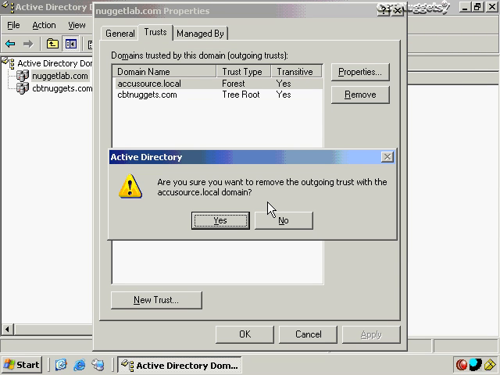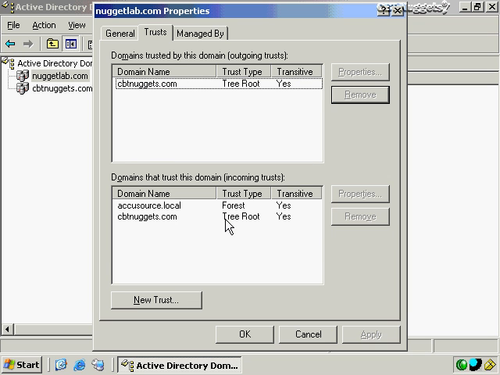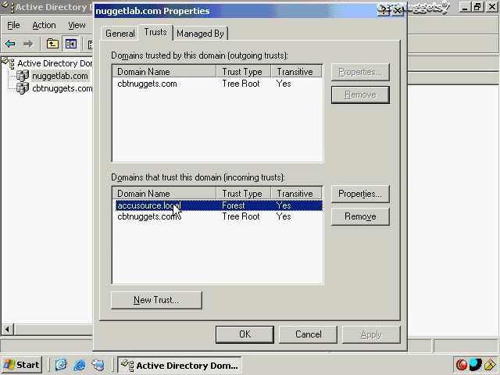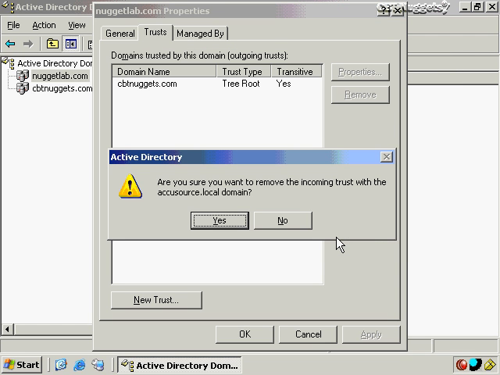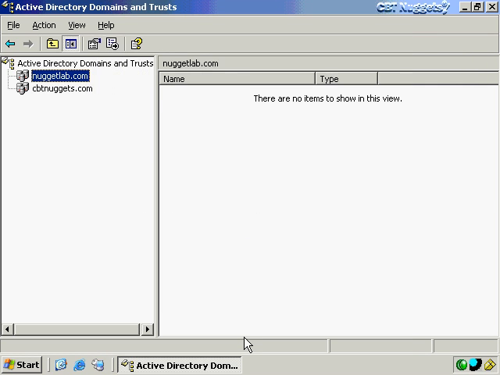So I'll go ahead and click on that, and then I'm going to go ahead and remove the outgoing trust with that domain. Then I'm going to go ahead and remove the incoming trust with AccuSource.local as well, and I would just simply do the same thing, and again, I'll do that from both sides of the relationship. And that's pretty much it.